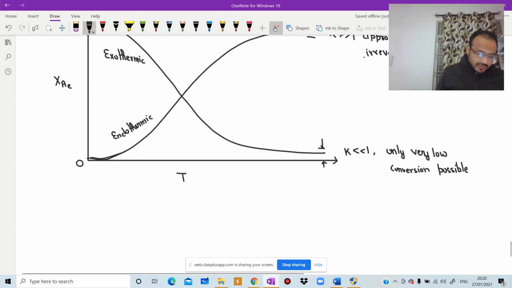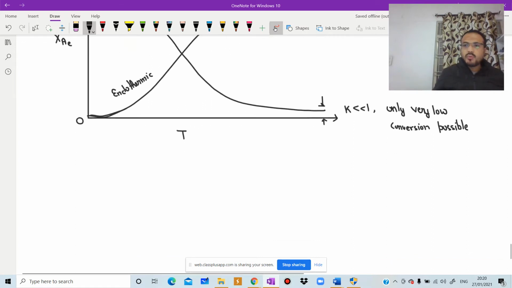For K greater than 1, conversion of the reactant to product is practically possible, and these reactions can be considered irreversible reactions. For K less than 1, it is practically impossible for the reactant to convert completely into product, and these are considered reversible reactions.